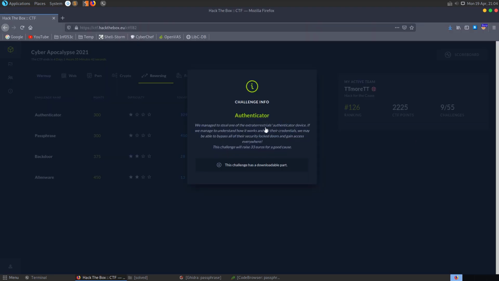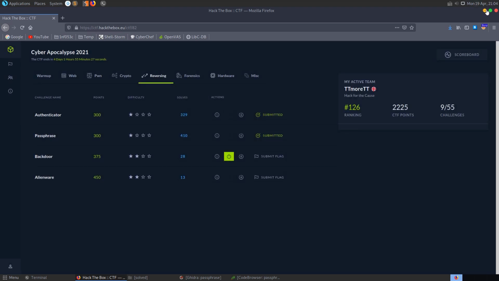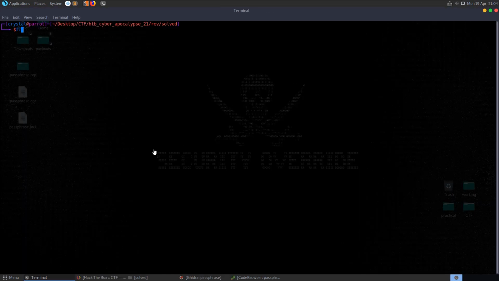The next reversing challenge we can take a look at is called Authenticator. It says, we managed to steal one of the extraterrestrials' Authenticator devices. If we manage to understand how it works and get their credentials, we may be able to bypass all of their security locked doors and gain access everywhere. So again, we've got a downloadable part. Let's go and take a look at it.